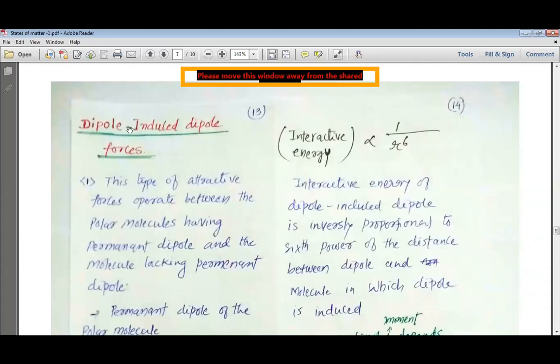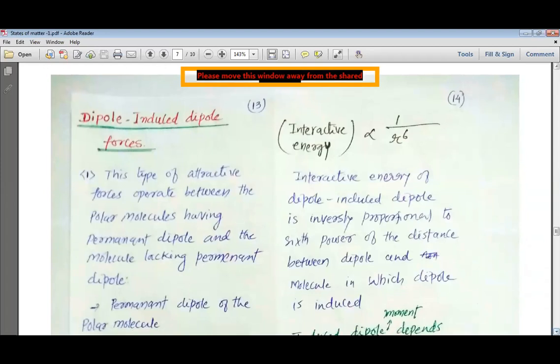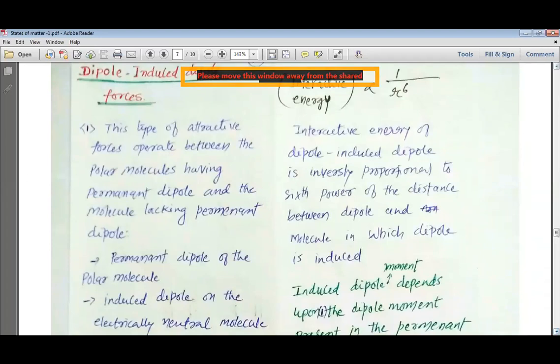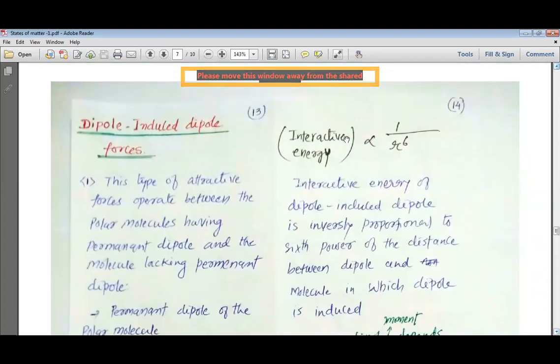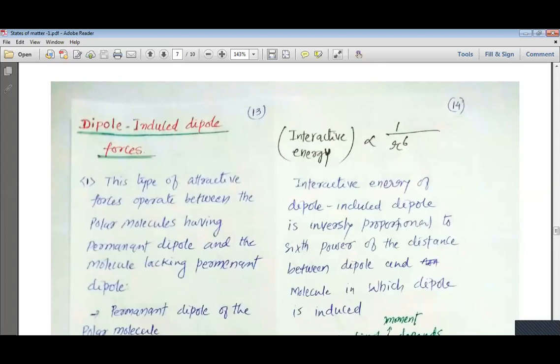Now we are going to study the dipole and induced dipole forces. Let us study the next type of van der Waals forces, which is known as the dipole and induced dipole forces. This type of attractive force operates between the polar molecule having a permanent dipole and the molecule lacking a permanent dipole.